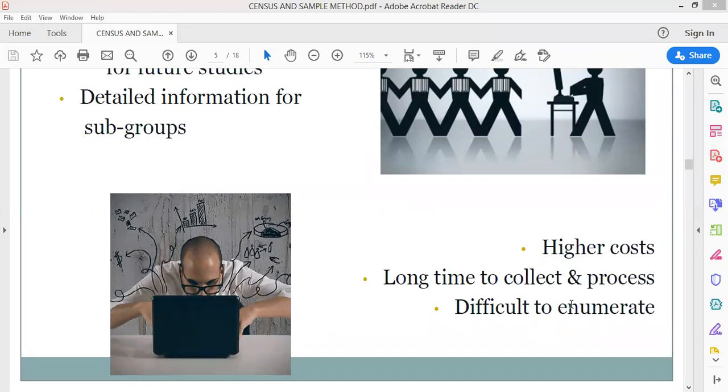Then long time to collect and process. In the census method, definitely it takes long time to collect the data and also to process the data, because the entire population is being there. So definitely it takes long time to collect the data first and then process the data and get to know the result of the data.